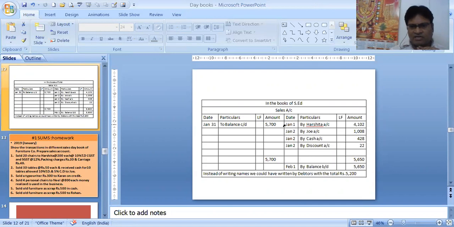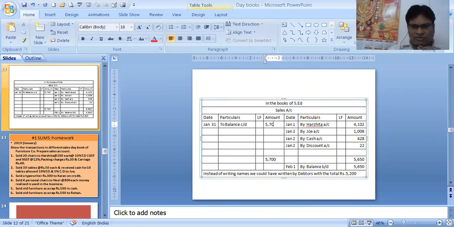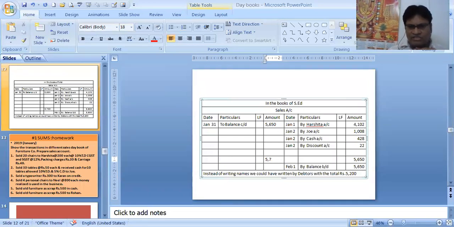That is the balance carried down. This is 4650, this is 4650, and 4650 is the balancing figure of our sales. This is the ledger posting I have done for sales. Whenever we are selling goods, Harshita to sales, Joe to sales, cash to sales, discount allowed to sales account. And then we have added and got the balancing figure.